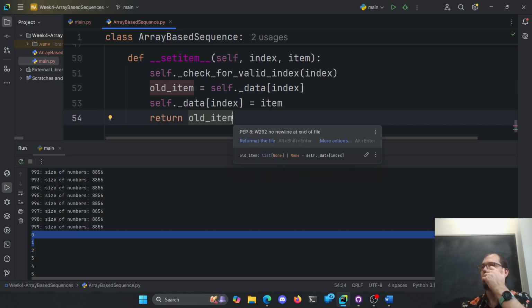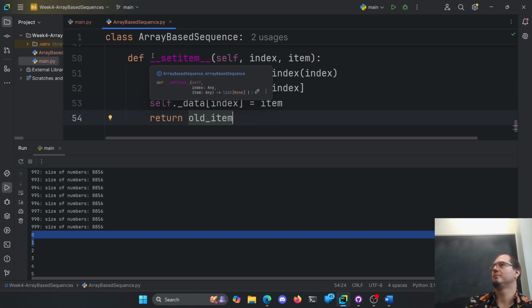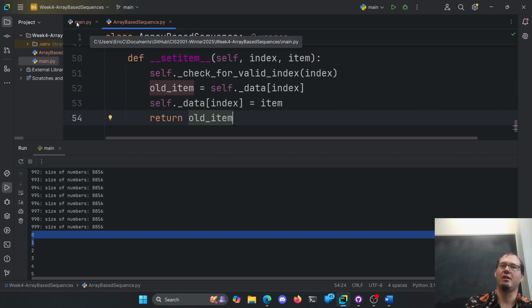It's kind of fancy to return it here. I don't know if anyone actually cares, but that way they can get that value back out. Give them one last chance to get it in case they forgot to go get it first. Or we just go set it. Either way is probably fine here. Not a big deal. And set doesn't change the number of items that we have. We're just saying, I can go set something at a given index here.